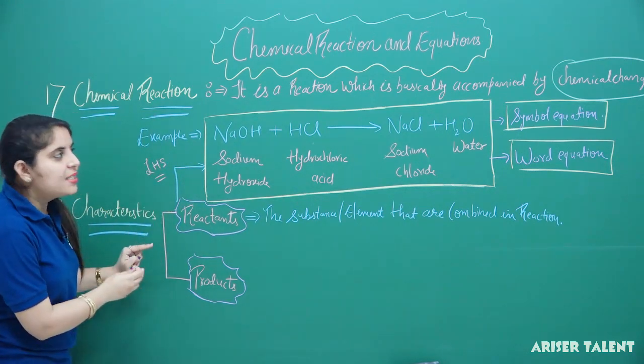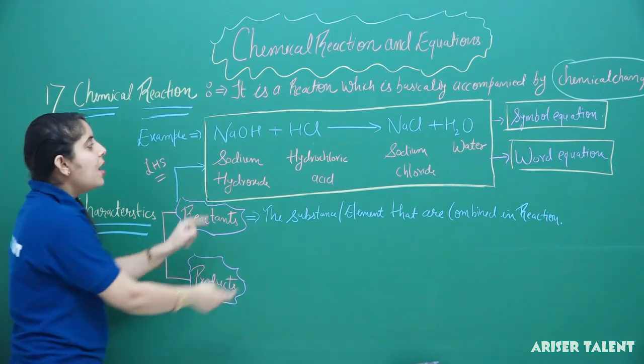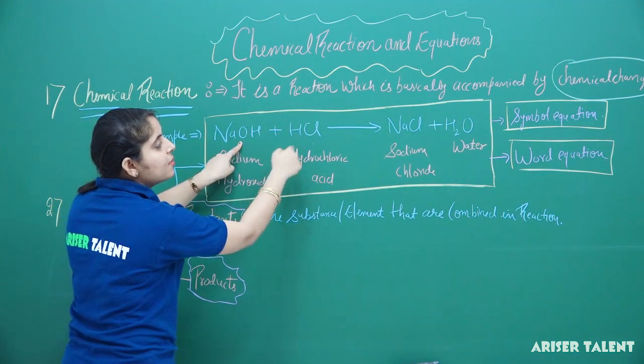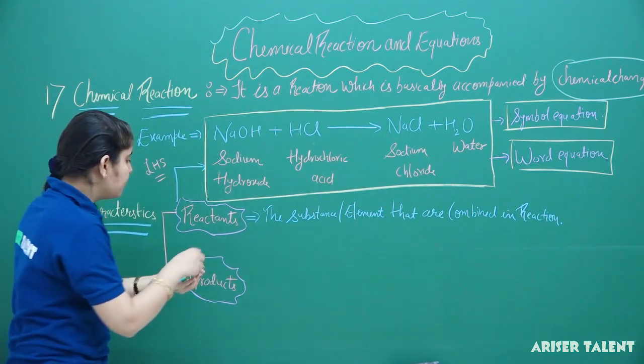Now we are on our second term, that is products. What actually are the products? After combining two reactants, what we get on the right hand side of the equation is actually the products.